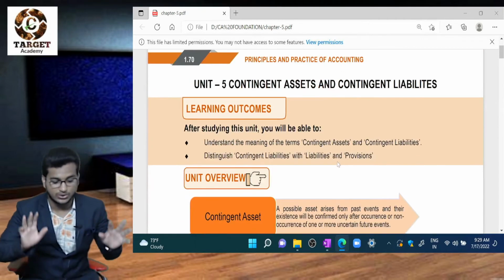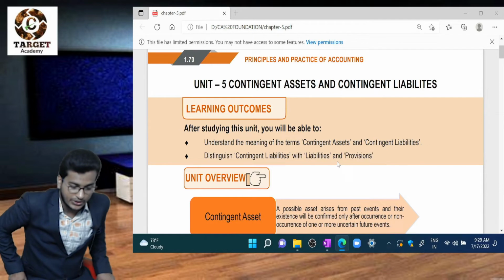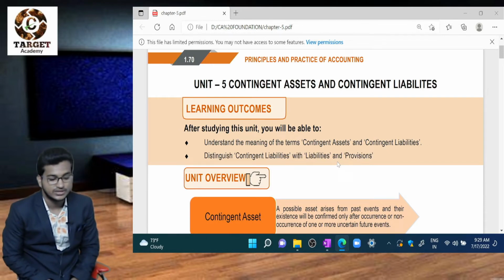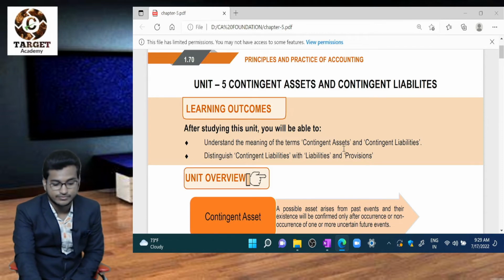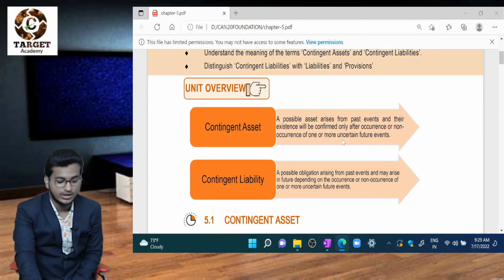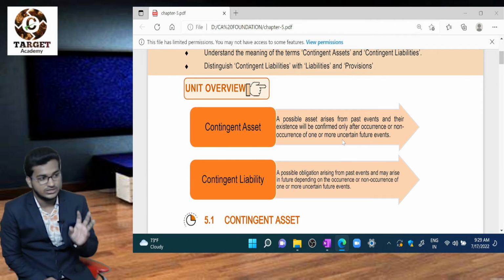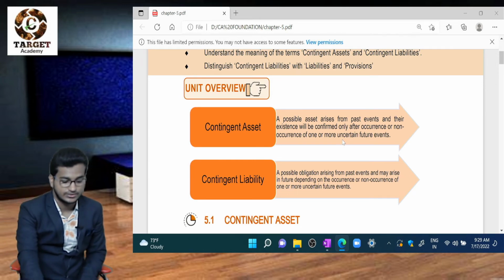This is the total chapter of contingent assets and contingent liabilities.